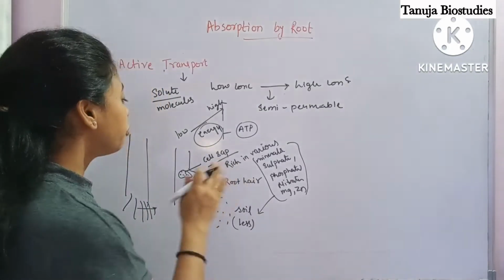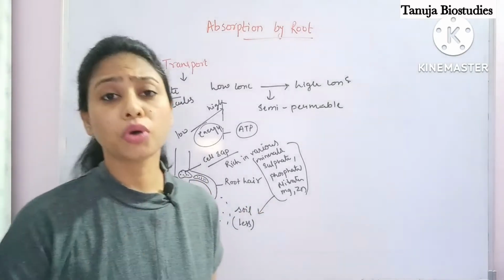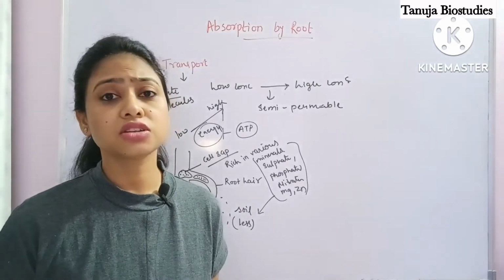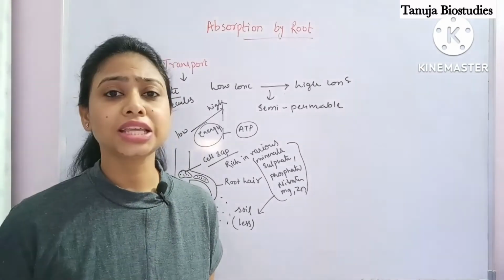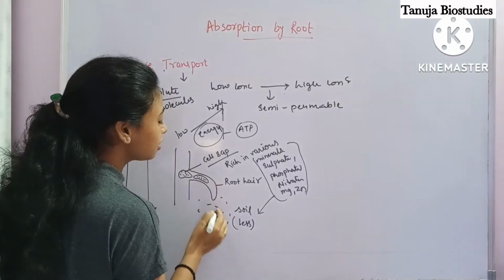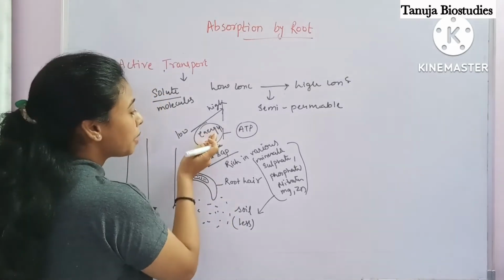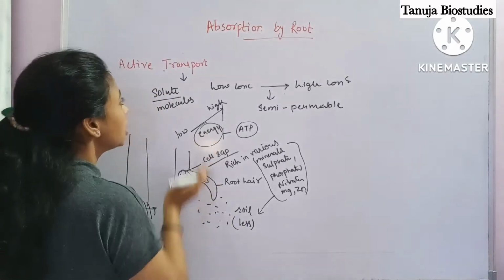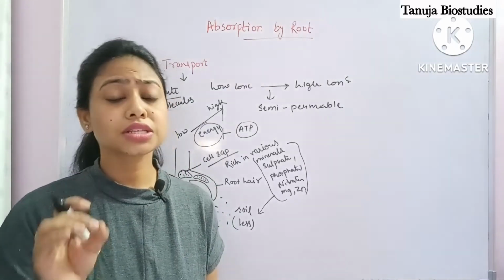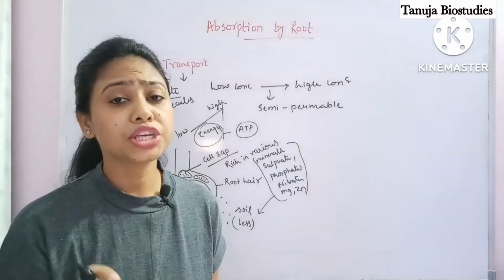So if the root still wants to absorb these minerals, it has to put in energy to take them. So roots take these minerals from low concentration to high concentration by the utilization of energy. This is known as active transport. Understood? Here we are talking about the molecules.